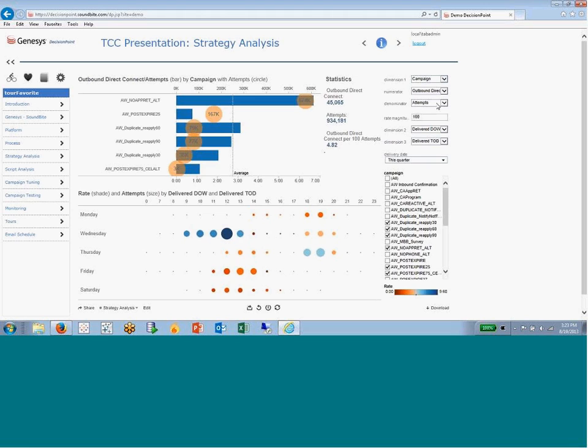Now, the way that we've done this in Tableau, it's pretty simple. We have a data set of all of the attempts that we made on behalf of this customer. Attempts are basically just dials or phone calls. And we have columns for each of these different metrics, whether or not they were an outbound direct connect, whether or not they picked up the phone, etc. And then we use the parameters within Tableau to create a list of the different metrics.